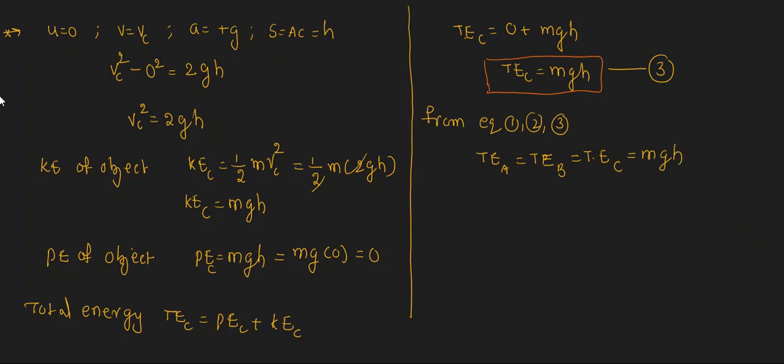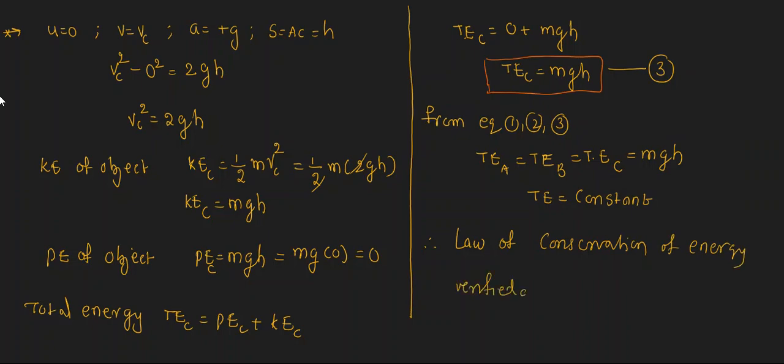Is it right? That means the total energy remains constant. That means the law of conservation of energy is verified in the case of a freely falling body.